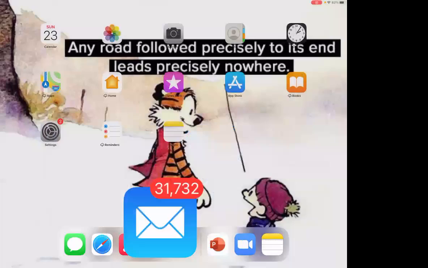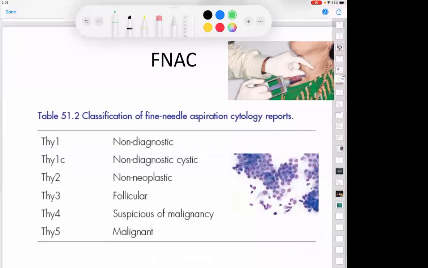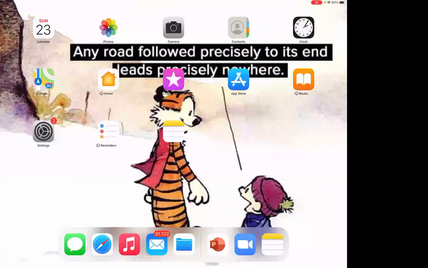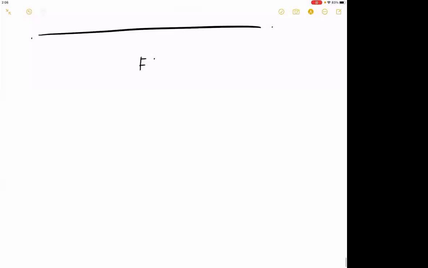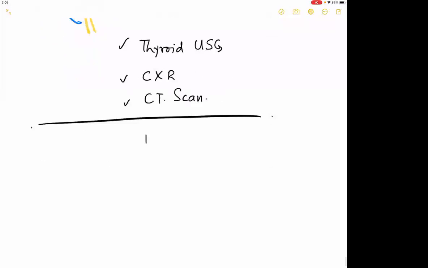Now let us go to the next group of tests, something called an FNAC, and let us write a short note on FNAC of the thyroid. I think FNAC has been taught in pathology, so my job is to give a short note on FNAC of thyroid. Not too many MCQs are there in this area, but a couple of them do come, so it is good enough to know about this part. So we'll start with FNAC thyroid for a short note, and then I think we'll have a break.